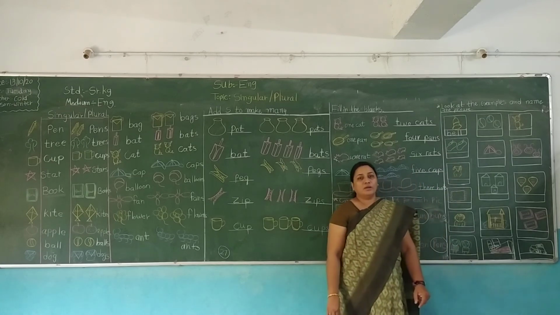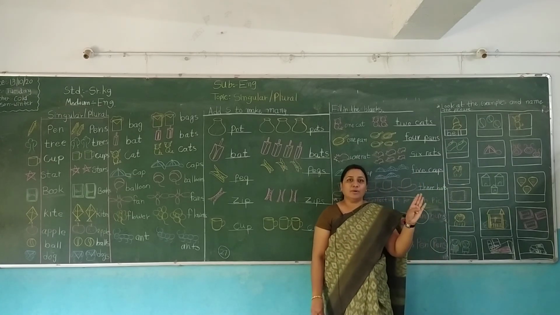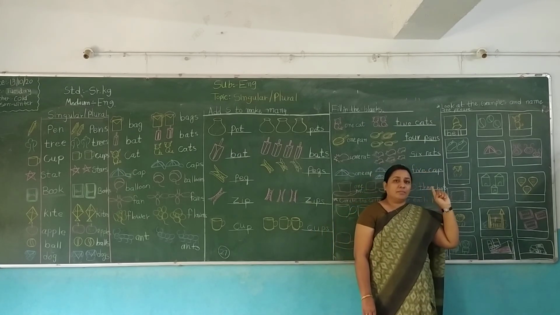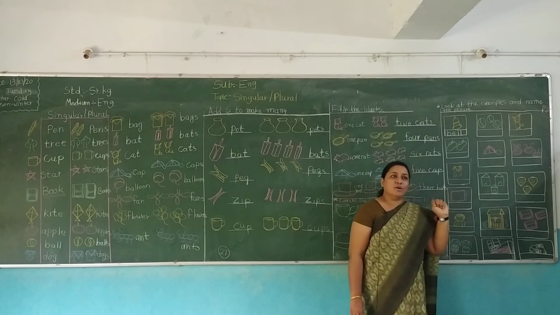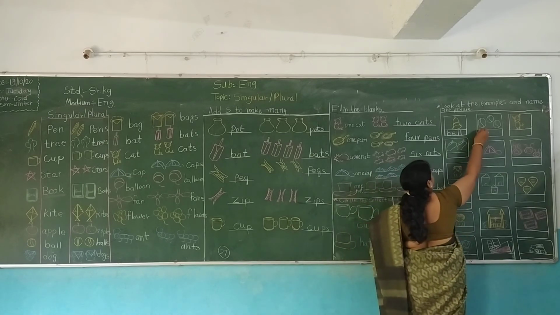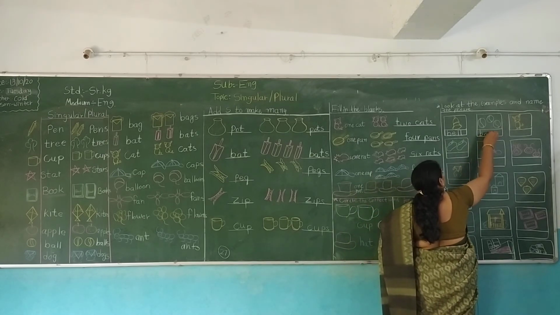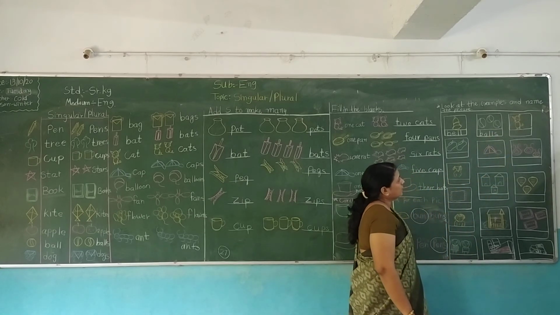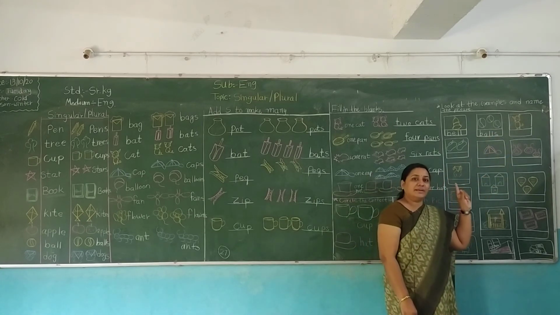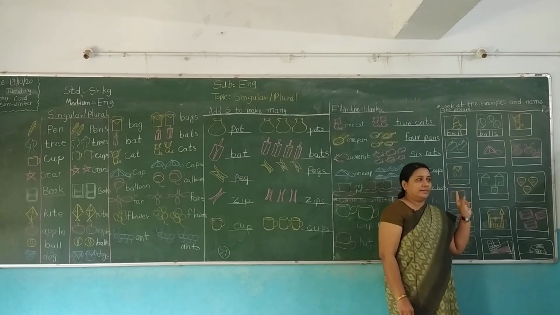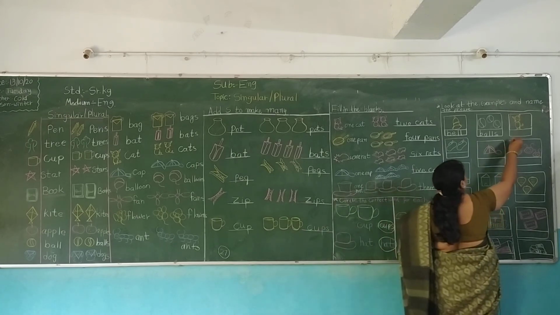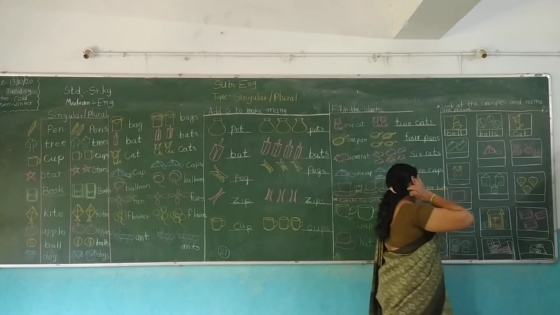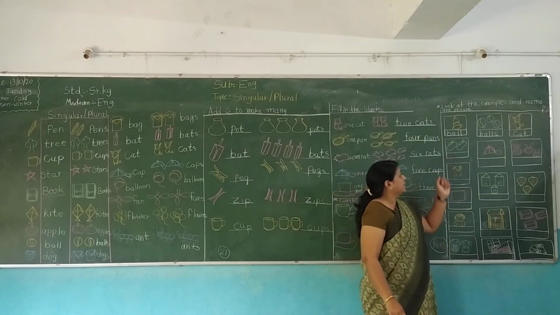Now the next picture is ball. 1 ball and 3 balls. There are 3 balls. So what do we write here? Ball or balls? Balls. We write here balls. Understood? And then next, cat. It's one cat, that means singular. Cat. Then hat.